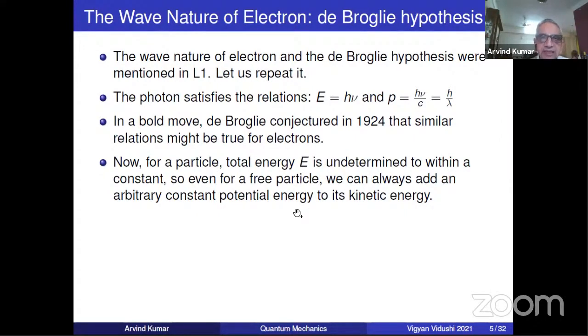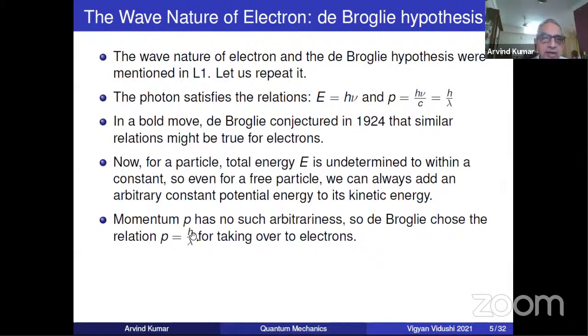Now you have to understand something that is not very much emphasized in books: why did de Broglie choose P equal to h by lambda, the same relation as for photon? Why did he not choose E equal to h nu? He could have said that this is true for electron, which it is, with some reservation that I'm going to tell you. So the reason is the total energy of a particle is always undetermined to within a constant.